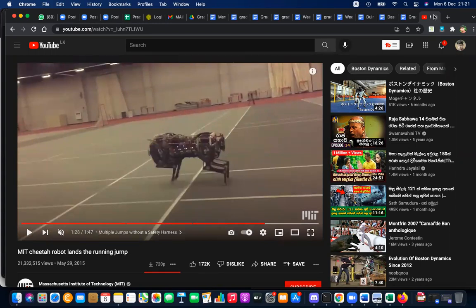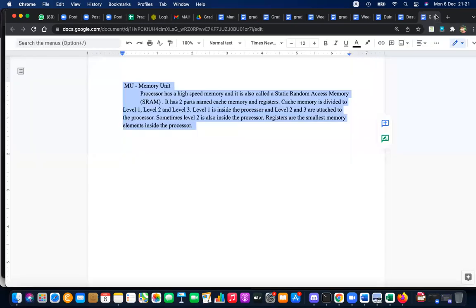Okay. Now this is the fifth generation, right? The fifth generation is not listed in the book, but we still need to learn about it. So we have artificial intelligence, obstacle avoiding and all. In your grade 9, you can create a small obstacle avoiding robot. Not like this running one, but at least a robot with wheels. Yes, in grade 9 you have that practical.